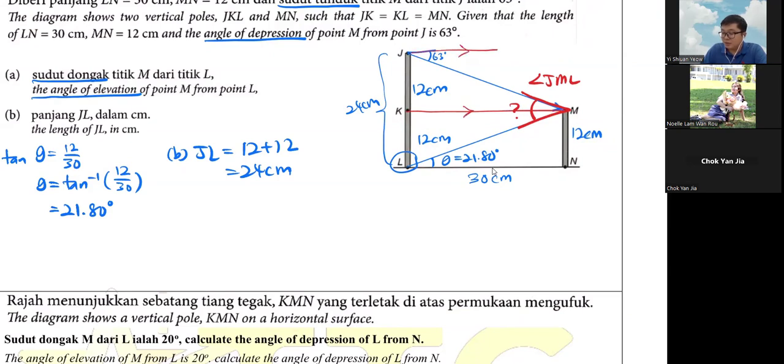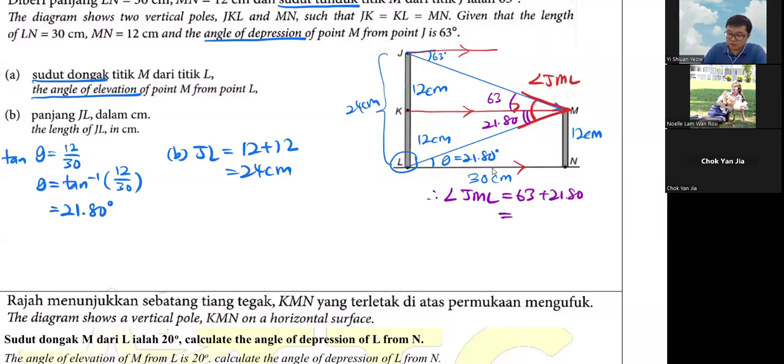So we can do something called alternate angle, sudut selang-seli, where when you have 21.8 here, you can have 21.8 here, because it's actually like a Z. So here 21.8, here 21.8, and the same goes to here. Here is 63, so here is 63 as well. So my JML is equal to 63 plus 21.8.